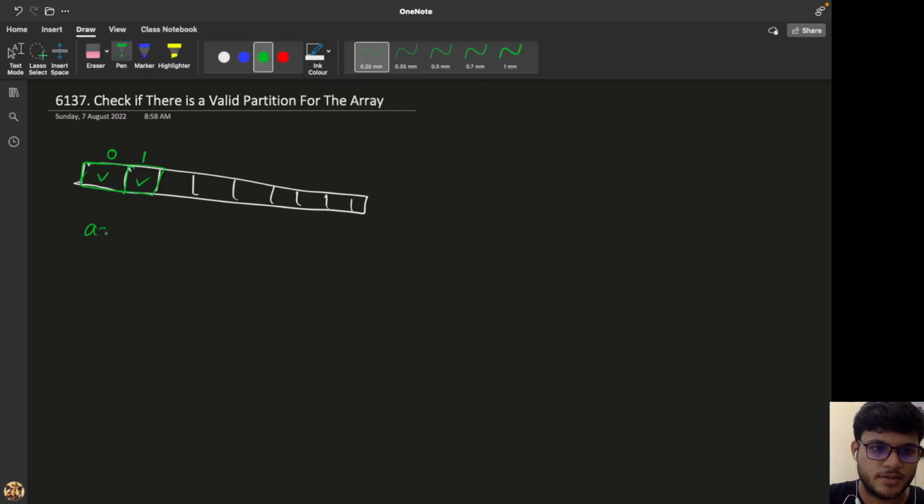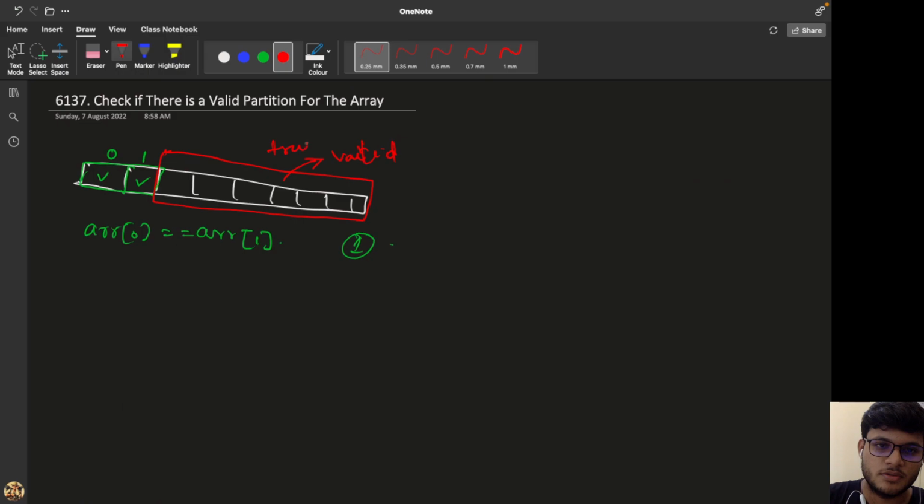So if array of 0 is equal to array of 1, then it satisfies the first condition. And then, if the remaining part of the array, this suffix, can be partitioned into some valid partitions, then I can say that for this whole array that will also be true. So it seems like we can use recursion in this case. So this is one case.